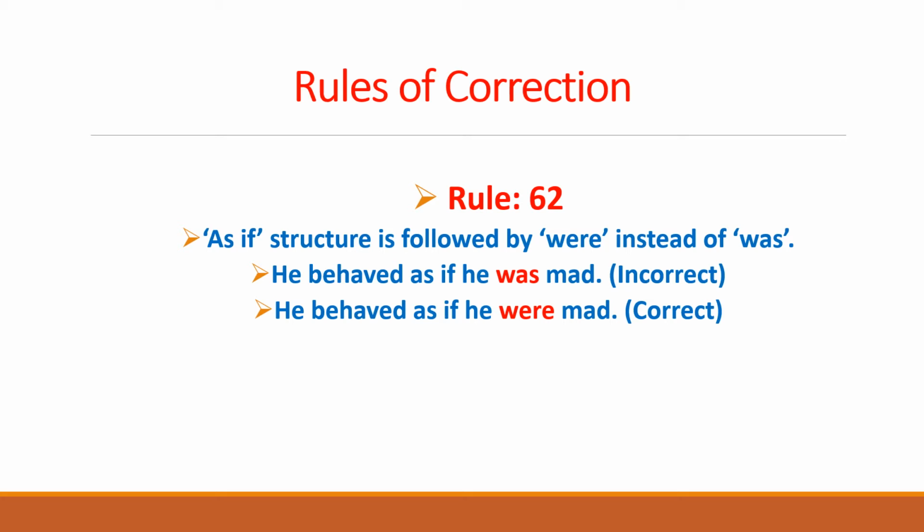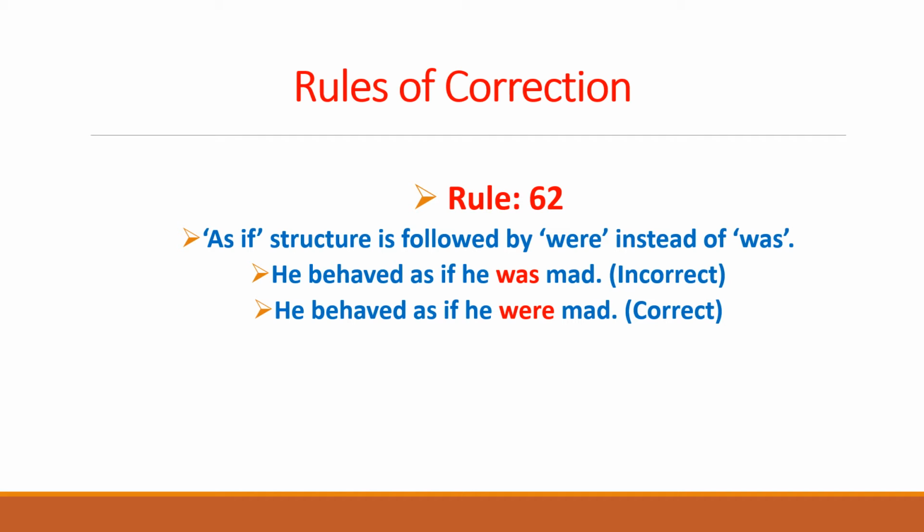As if is a structure in a sentence that shows a situation, and usually that is followed by were, and that is the correct grammatical structure for that one. Otherwise, it is not the correct way to use the structure of as if without were. Let's have the first example for this.